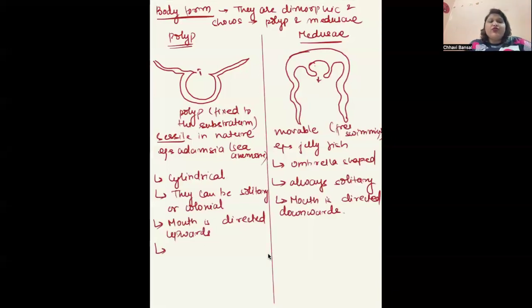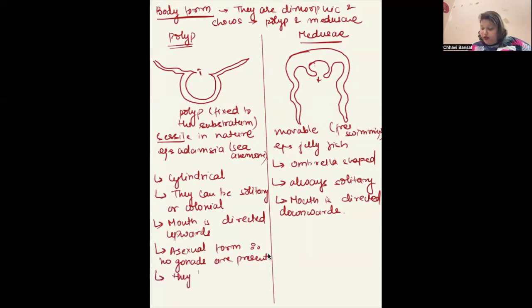It means it is going to reproduce by asexual mode. Because if it is an asexual form, it does not require any gonads, right? So it is an asexual form. Therefore, no gonads are present. Okay. What do they do?